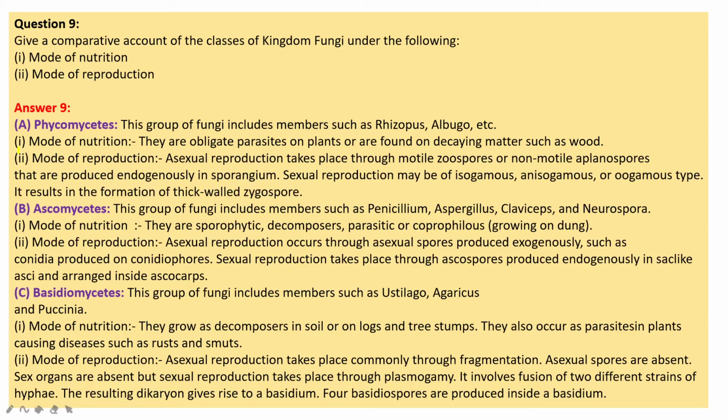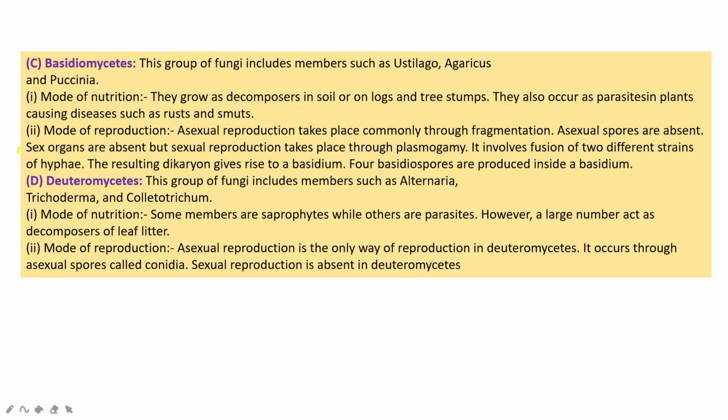Asexual spores are absent. Sex organs are absent, but sexual reproduction takes place through plasmogamy, which involves the fusion of two different strains of hyphae. That results in the dikaryon, which gives rise to a basidium. Four basidiospores are produced inside the basidium.